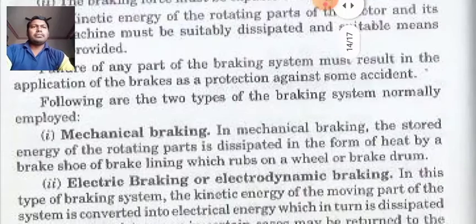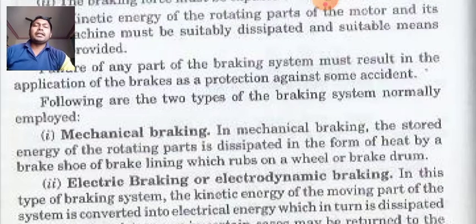Following are two types of braking system normally employed: mechanical braking and electrical braking. In mechanical braking, the stored energy of the rotating parts is dissipated in the form of heat by a brake shoe or brake lining which rubs on a wheel or brake drum.